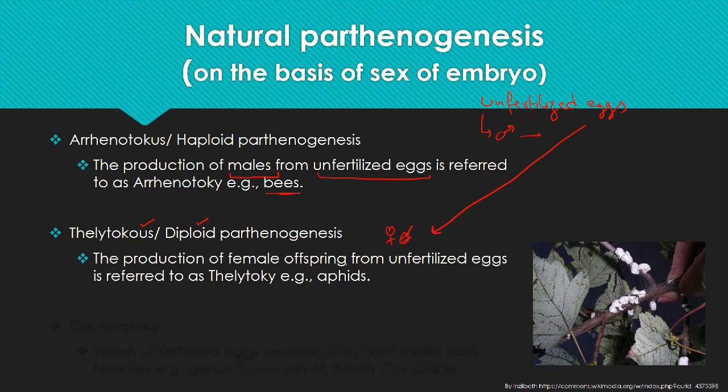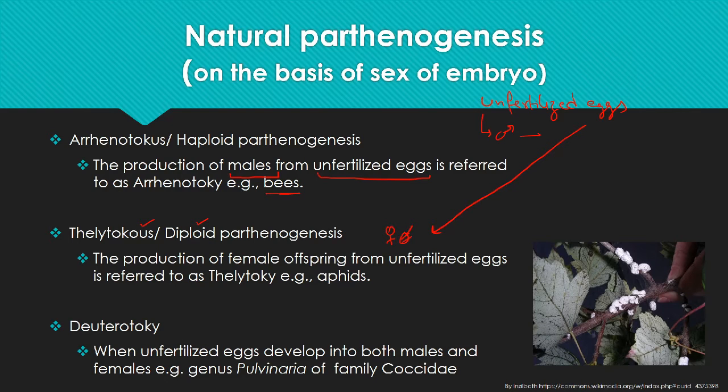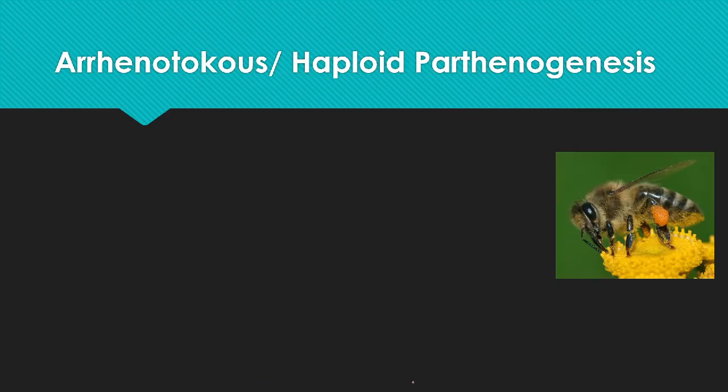And in the case of deuterotoky, the unfertilized eggs can give rise to both males and females. It happens in some insects of the family Coccidae, the scale insects, a very familiar example being the mealybug.